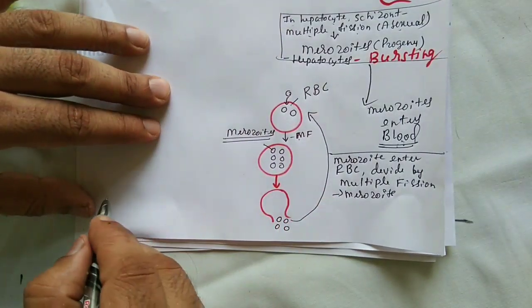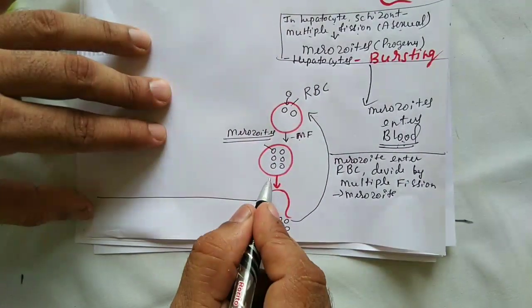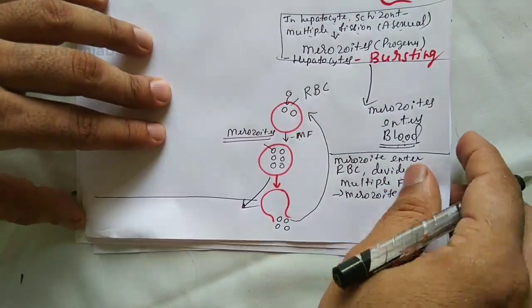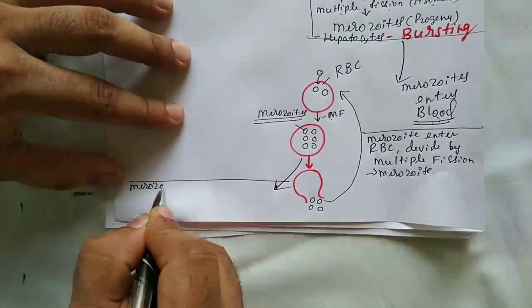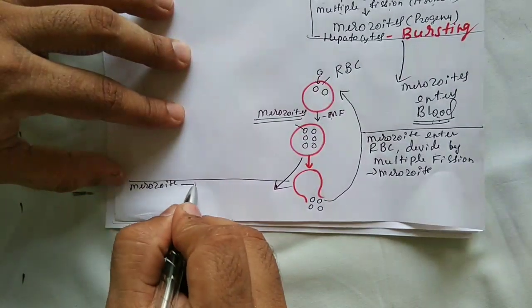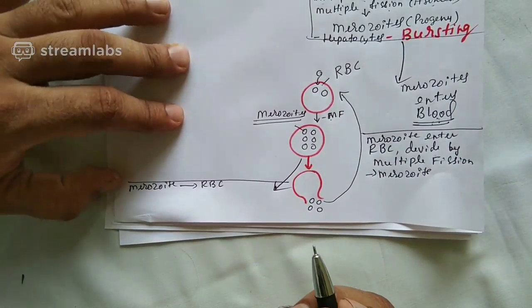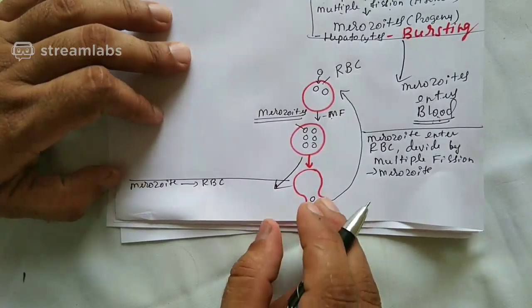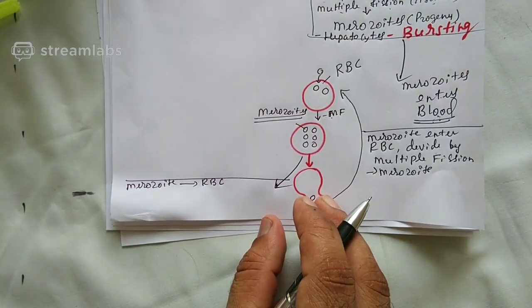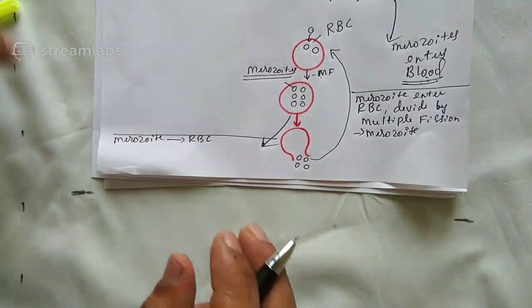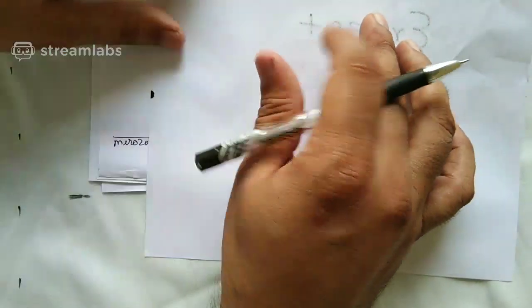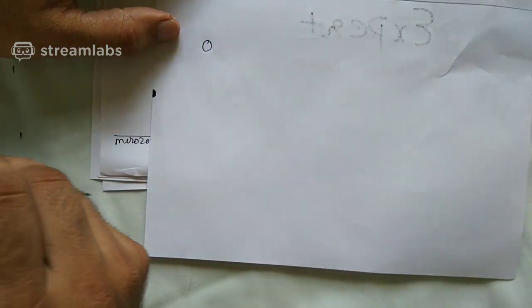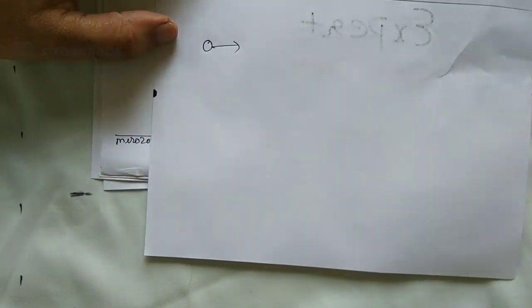But I have to tell you a very, very important event which occurs here now. Listen carefully. When a merozoite is entering into RBC, you should know why it is entering. Listen now. When a merozoite enters RBC, I'll explain in another paper and come back here once again. It's a merozoite, right? It enters the RBC.